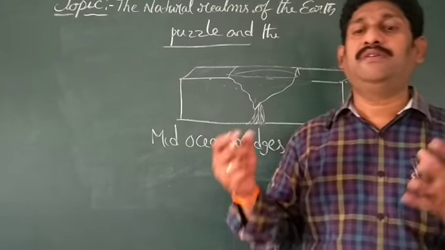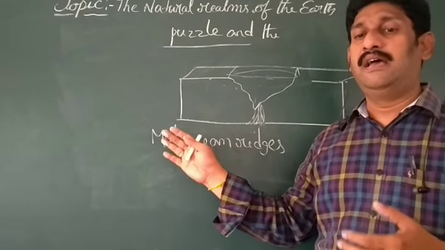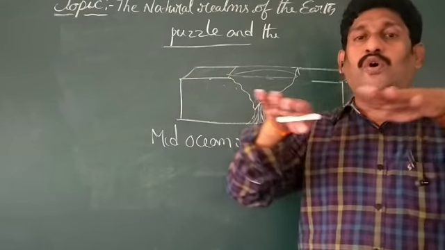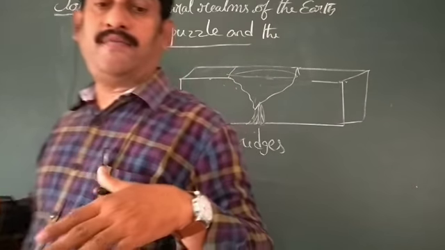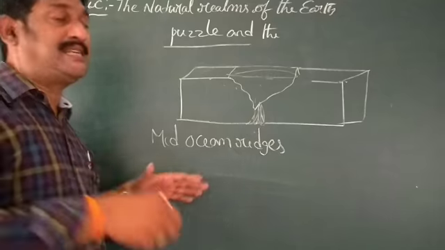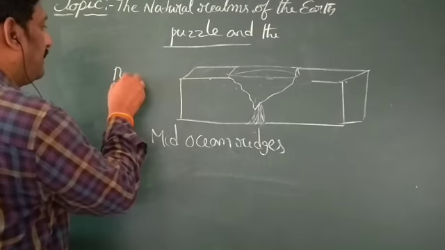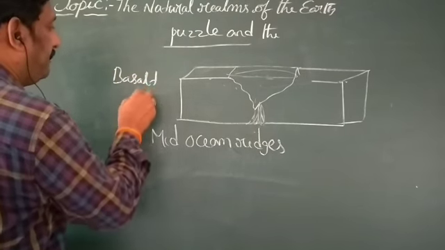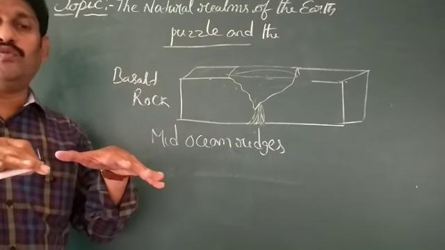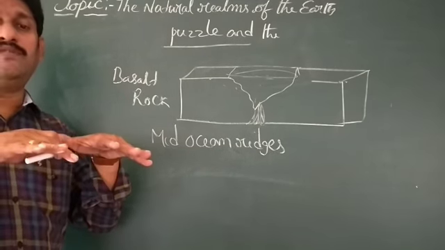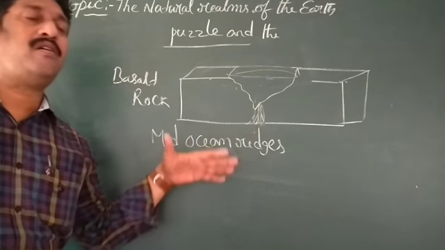The eruption of the volcanoes, the eruption of the ridge, creates new ocean floor of basalt rock. That means the new ocean floor is made of basalt rocks.